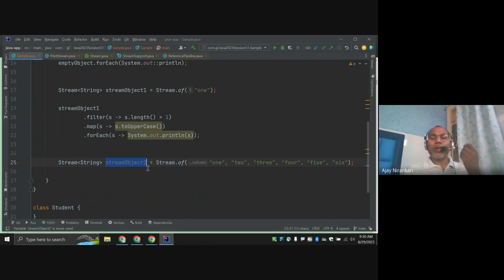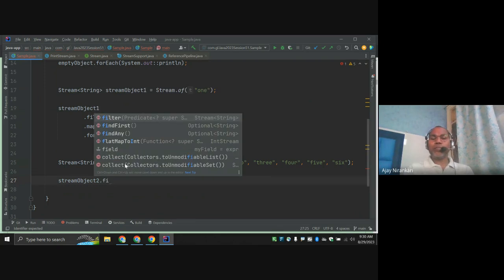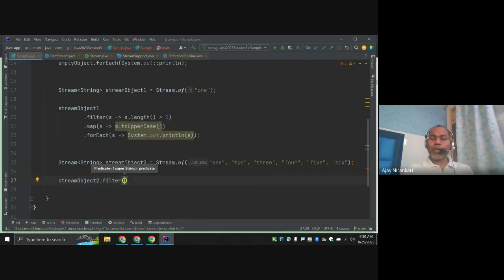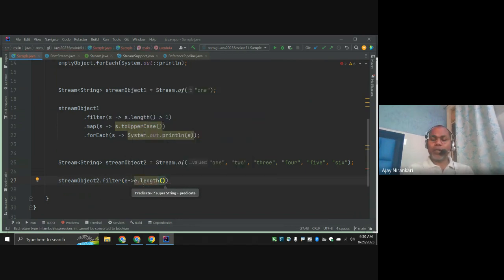Now this interface also has some instance methods like flatMap, forEach, max, min, right? So those methods you can call on the object. Now this is the object, right? So from the object I can call another method, like again call the filter, map, reduce, whatever. Let's say I want to again filter. Whatever the element in this stream, element dot length greater than, let's say, 3, right?